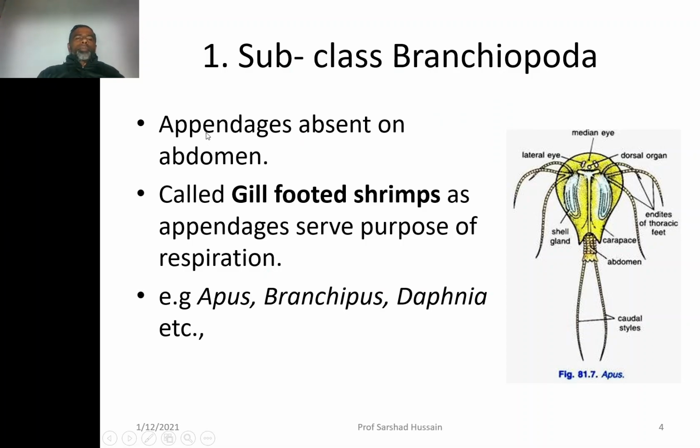Let us discuss the first subclass Branchiopoda of class Crustacea. Branchiopoda are those organisms where appendages are absent on the abdomen. The abdomen doesn't have any type of appendages. These organisms are commonly called gill-footed shrimps, because the appendages serve the purpose of respiration. So you can say that the appendages bear the gills on them. Examples are Apus, this is the picture of Apus, Branchipus, Daphnia, etc.